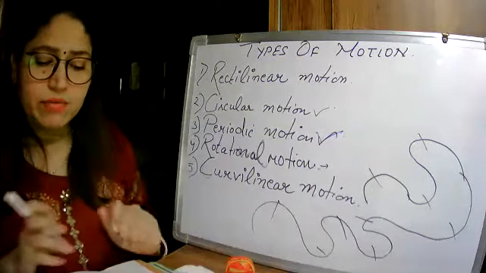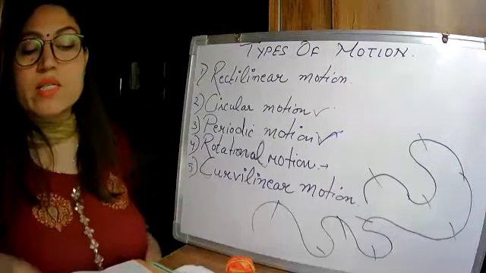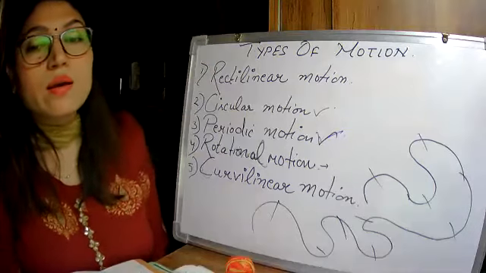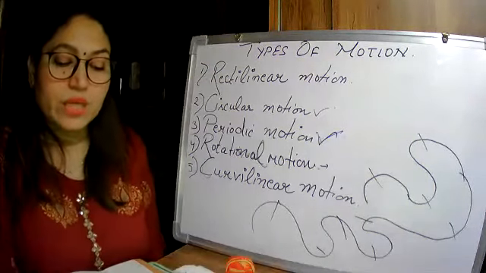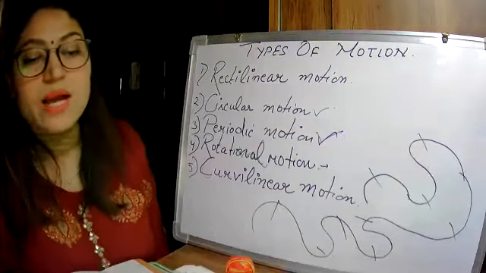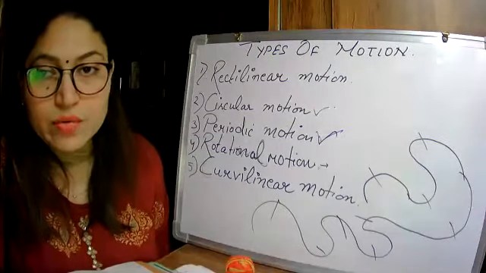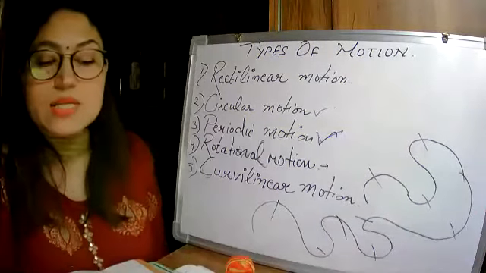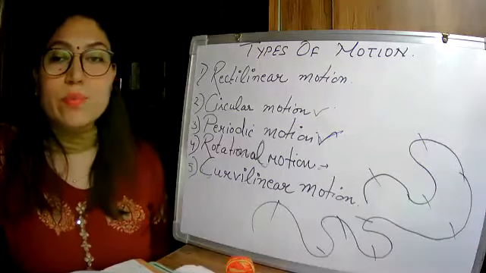Now just see the keywords. You know what keywords are? Keywords are the important terms which you have studied in this chapter. If you know the meaning of all these terms, that means you have understood the chapter. So now just look at it. What are the keywords which are given? First is circular motion. So you know what circular motion is now?